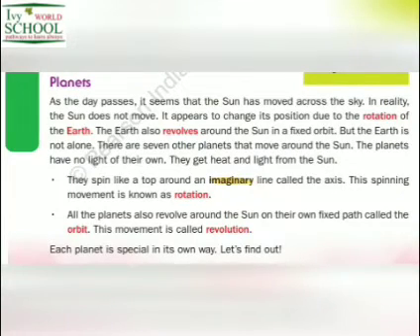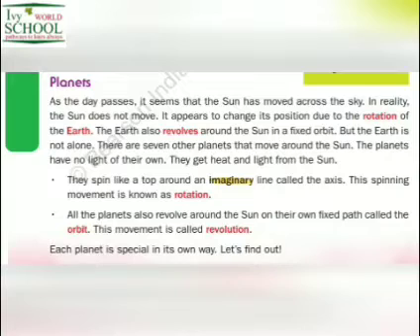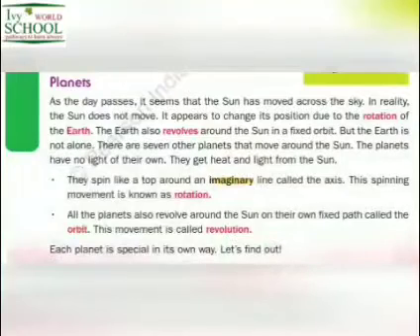The planets have no light of their own. They get heat and light from the Sun. They spin like a top around an imaginary line called the axis. This spinning movement is known as rotation. All the planets also revolve around the Sun on their own fixed path called the orbit. This movement is called revolution.